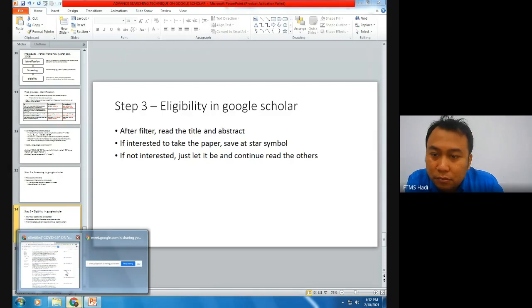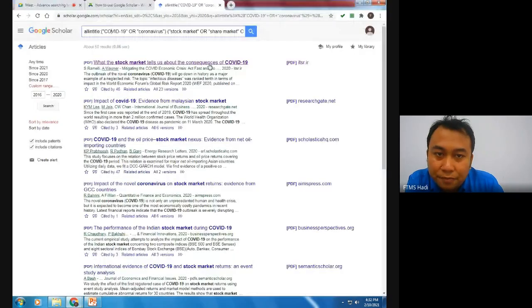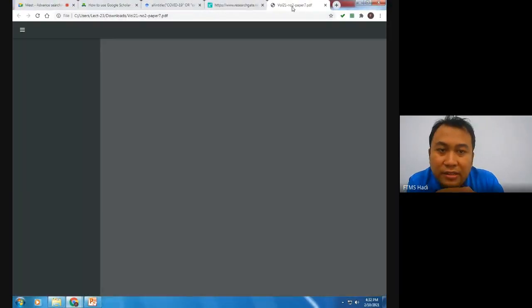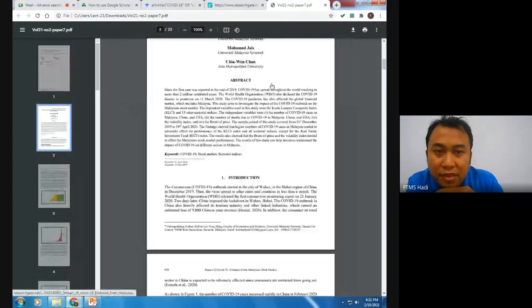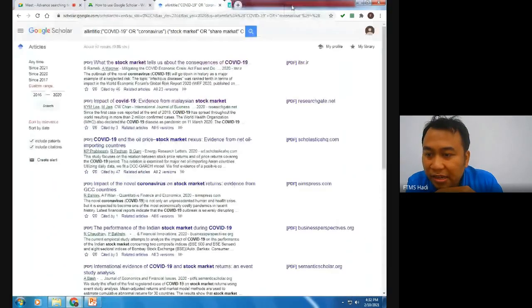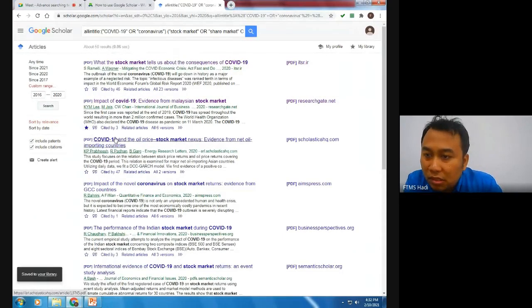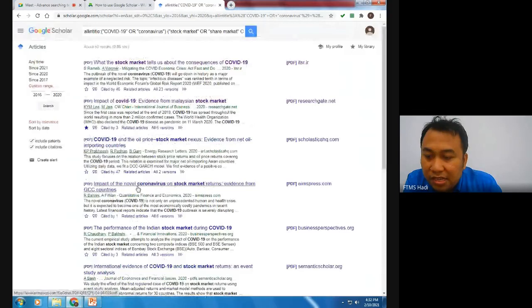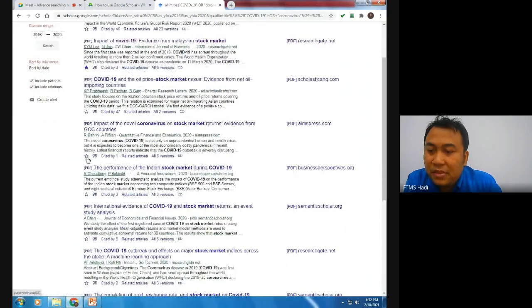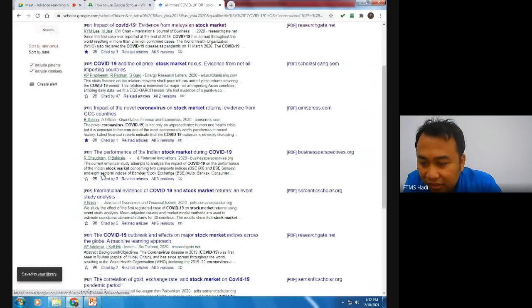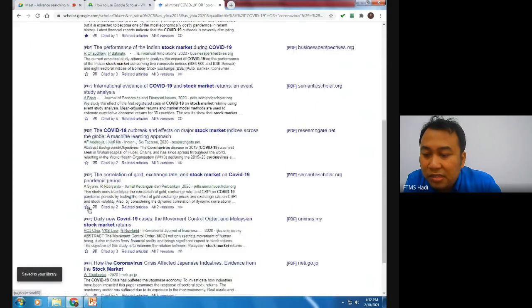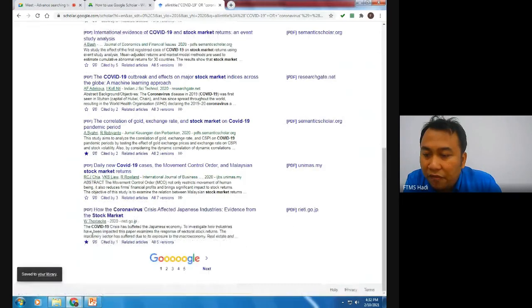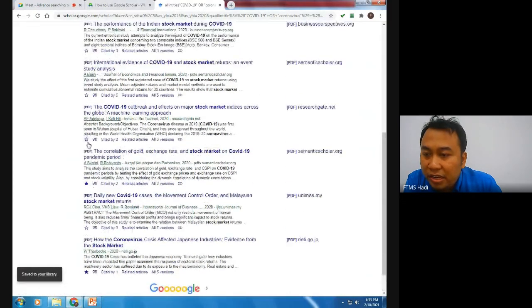Let's say go for this one, link. This one they can get the papers, no problem. But let's say they don't want to download first. Let's say they read this one and then they feel interested. What they have to do is click the star, just to mark it, and then it will save in your library. Let's say they're interested in this one, and the last one, they just click. So there are 4 articles that they already clicked the star.